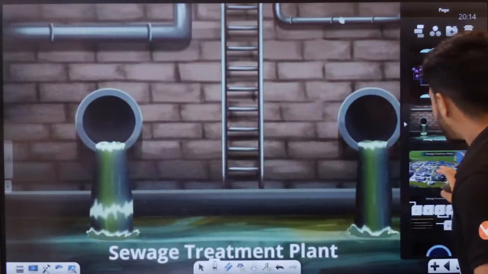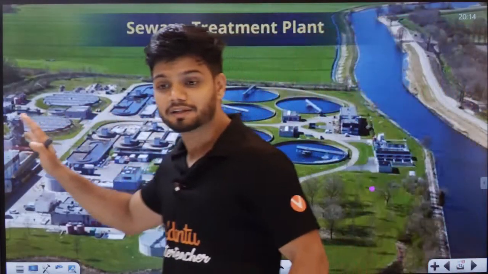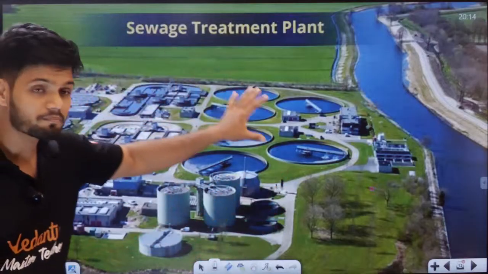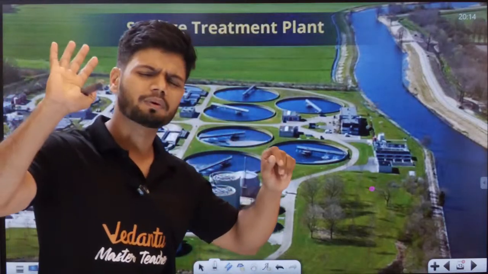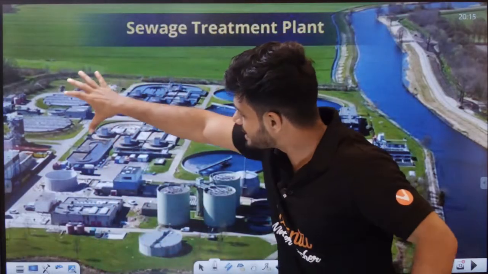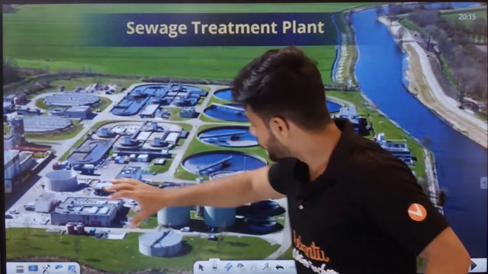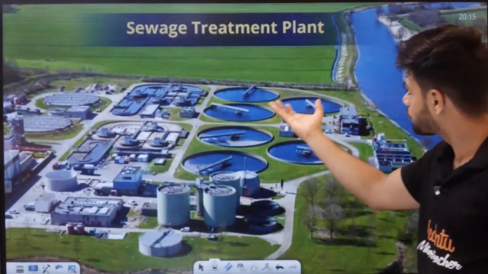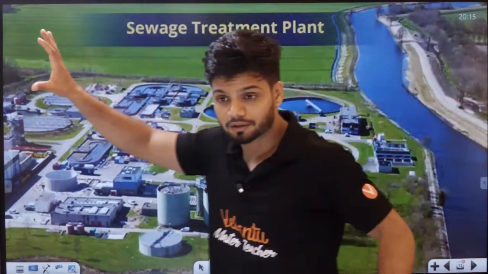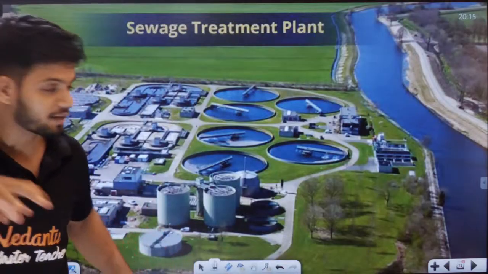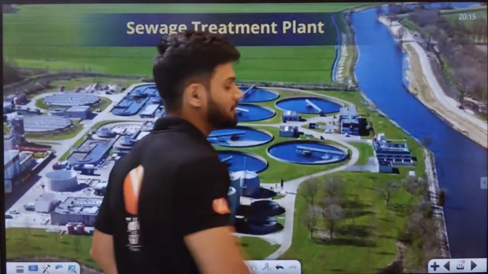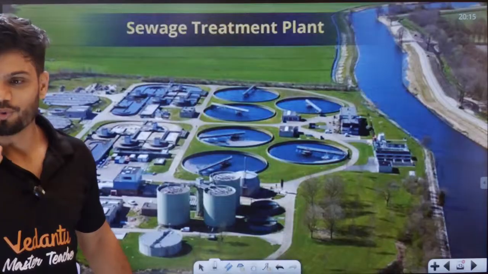Students, this right here is an STP. Do you see? It is very large. It has multiple components everywhere. One component here, one component here, one component here. After multiple steps here, the water is sent to the water body.